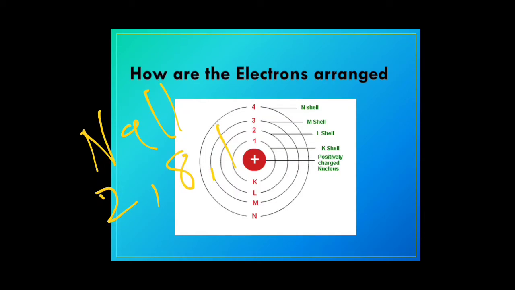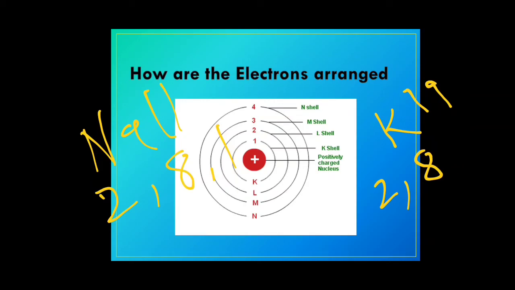Next, let's see the example of potassium. Potassium's atomic number is 19. If we place electrons as per the 2n² formula, the first shell will have 2 electrons, the second shell will have 8 electrons. Now we are left with 9 electrons and the capacity of the third shell is 18 electrons.